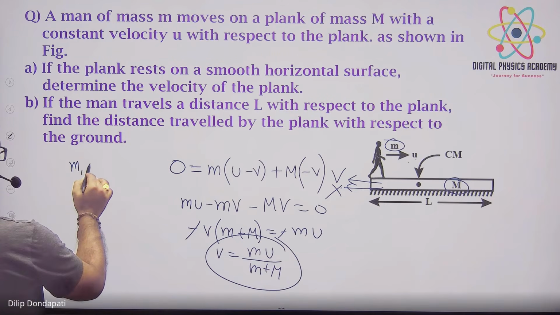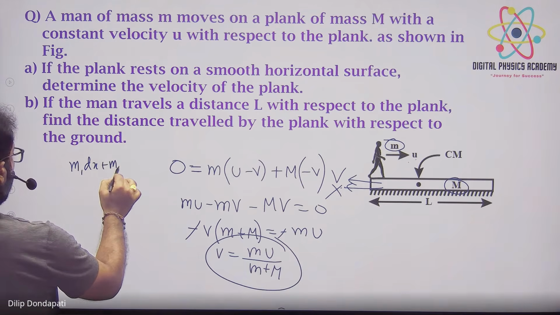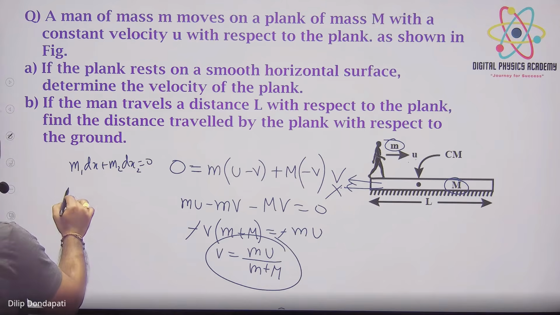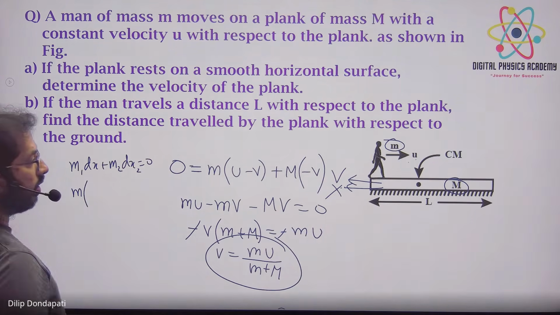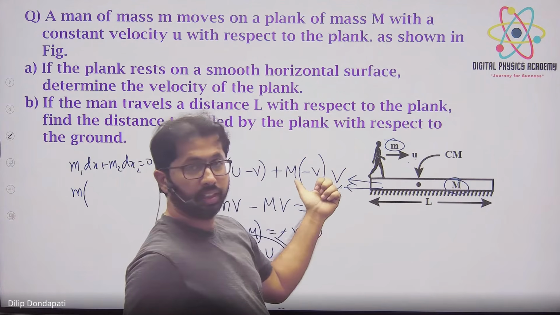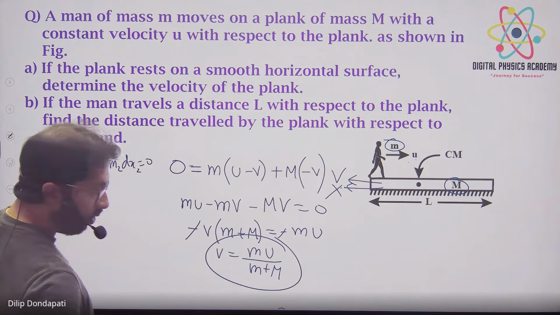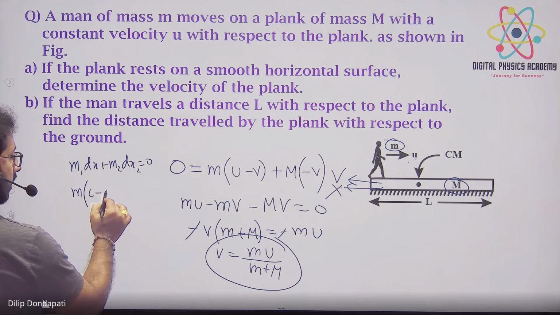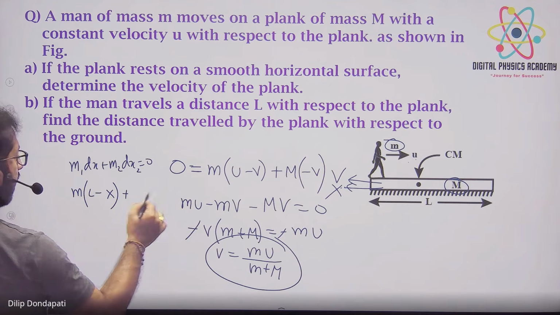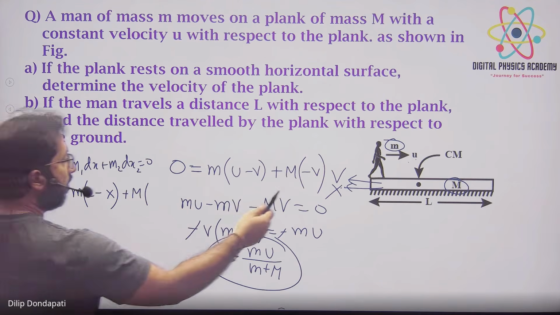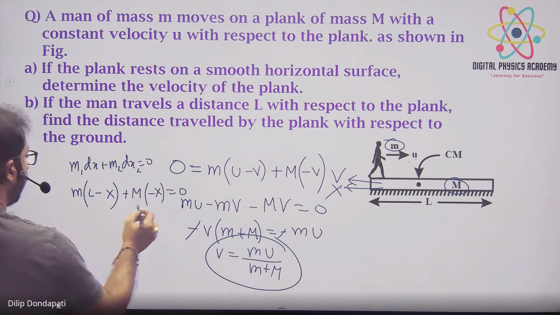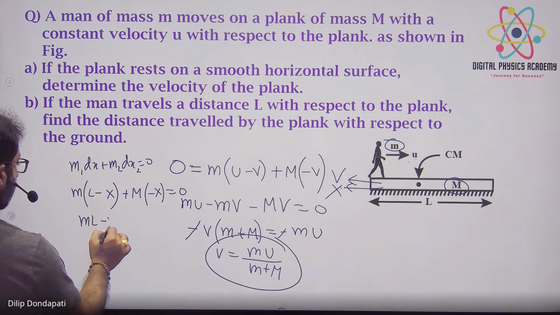m1 dx1 plus m2 dx2 equals 0. Now how much distance did the man travel? He traveled L distance, but the plank went x distance, right? Right side positive, left side negative. So (L minus x) times m, plus the plank of mass M, its distance traveled is in the negative direction, minus x, equals 0.